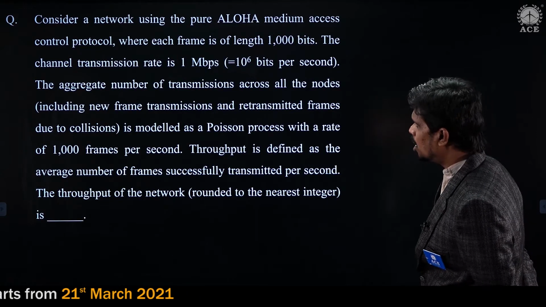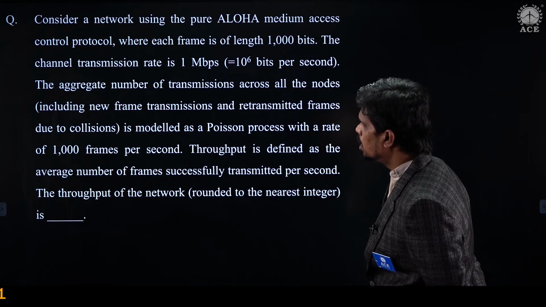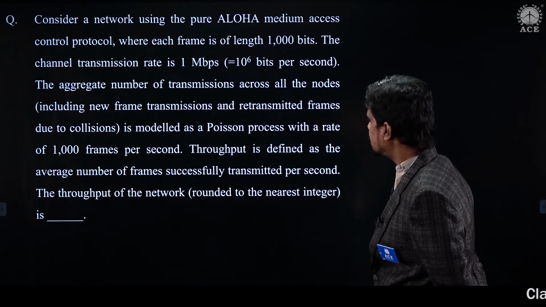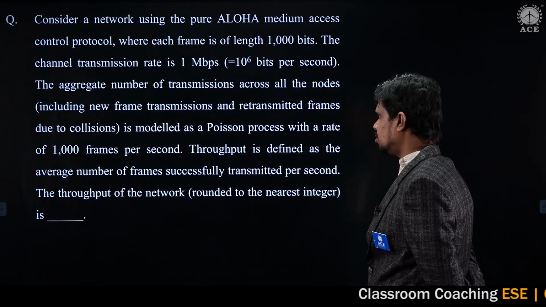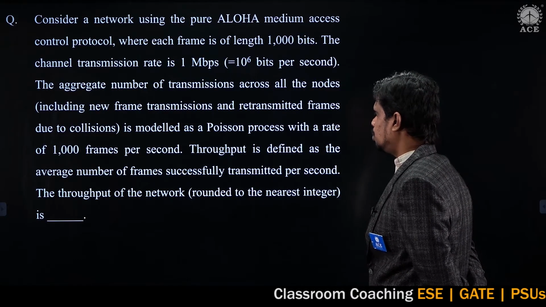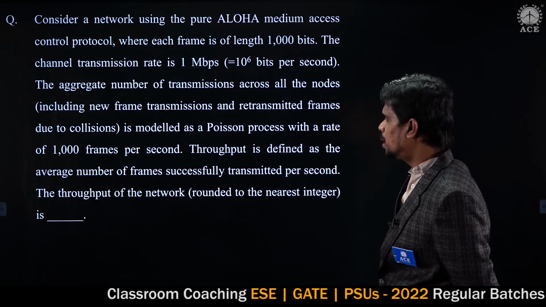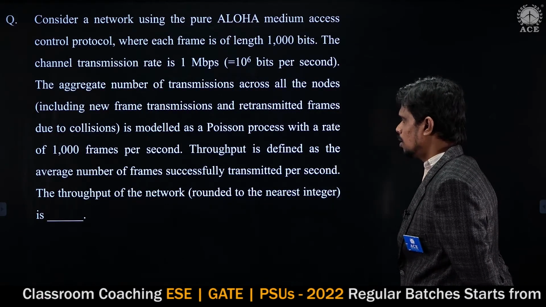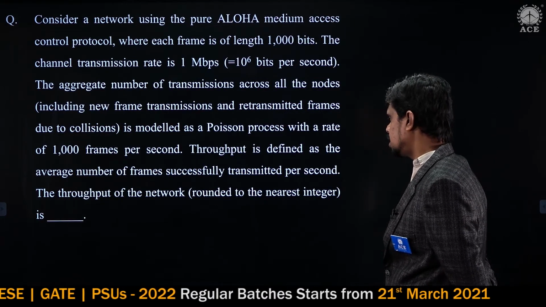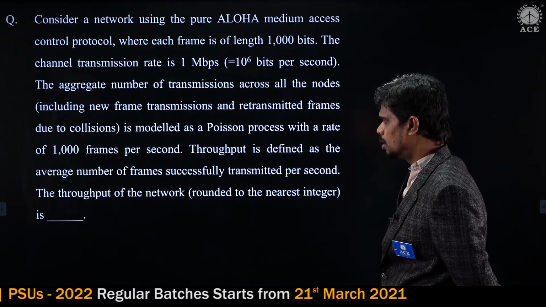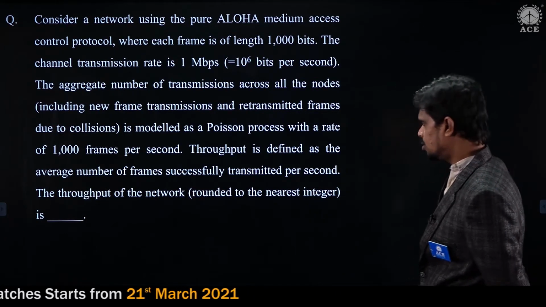The aggregate number of transmissions across all the nodes, including the new frame transmissions and retransmitted frames due to collisions, is modeled as a Poisson process with a rate of 1000 frames per second. The throughput is defined as the average number of frames successfully transmitted per second. The throughput of this network is rounded off to the nearest integer.